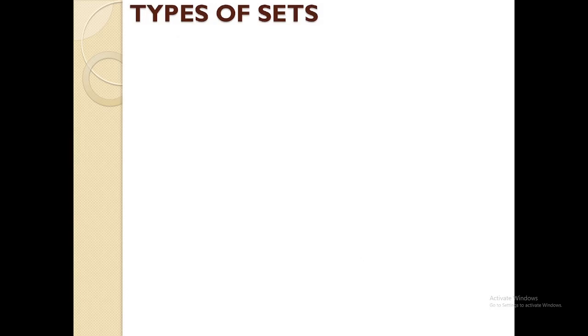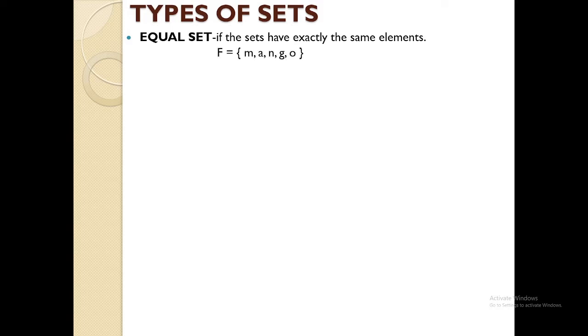Now, let's continue with the types. There's what you call equal sets, if the sets have exactly the same elements. Like for example, the word F is a set containing M, A, N, G, O. I can even have this one, a set that contains A, N, G, O, M. The letter M is found in F and in G. The letter A is found in the two sets, the letter N, the letter G, and the letter O. If the sets have exactly the same elements, then you call that equal sets.